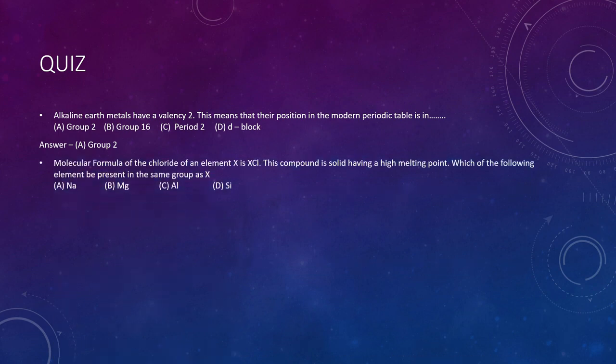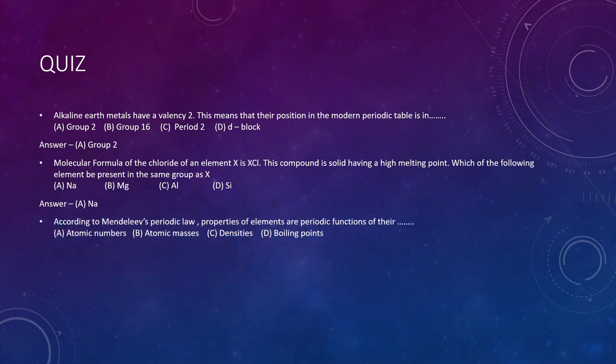Let's go further. The molecular formula of the chloride of an element X is XCl. This compound is solid having a high melting point. Which of the following elements is present in the same group as X? A, Na, B, Mg, C, Al, that is aluminium, D, Si, silicon. Now your time starts. Yes, the answer is sodium.